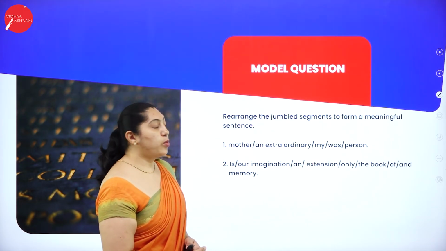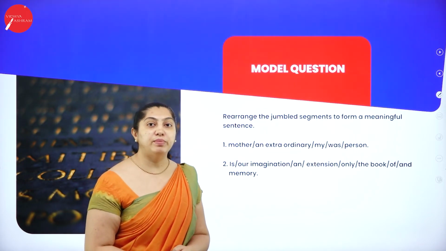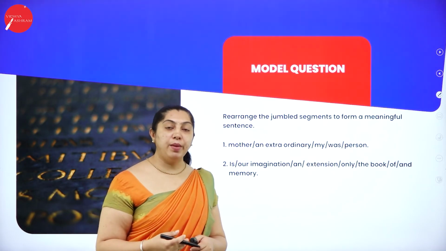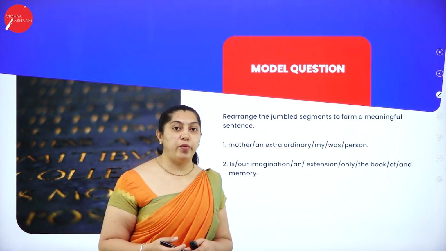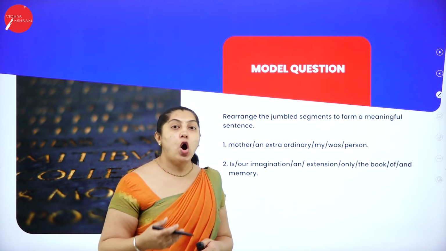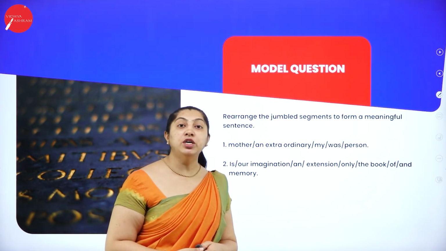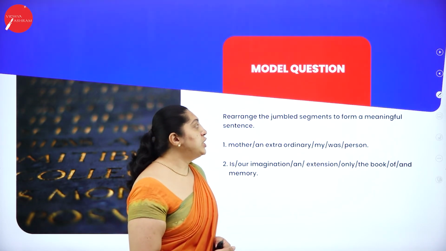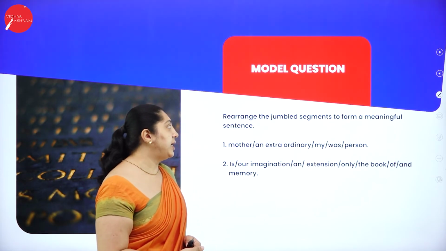So we have one more question which I have picked up from the model question paper. So the subject verb agreement might be asked in two different ways. One is to choose the correct option from the bracket, or else it will be in the jumble form. So here, rearrange the jumbled sentence to form a meaningful sentence.